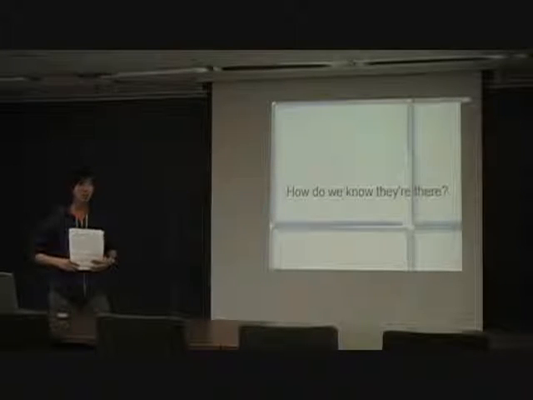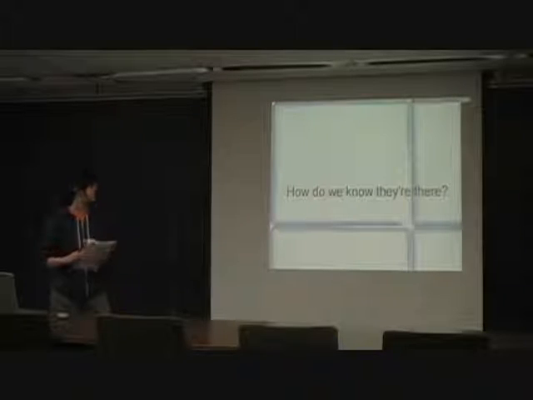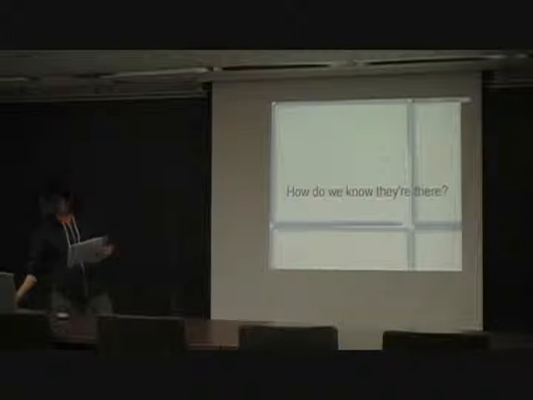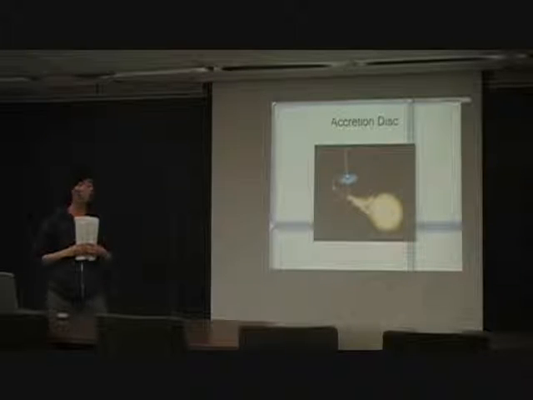So if black holes are called black holes because not even light can escape them, and therefore we cannot directly detect them, how do we know that they're there? Even if we can't see them, black holes do have characteristics that can be detected.